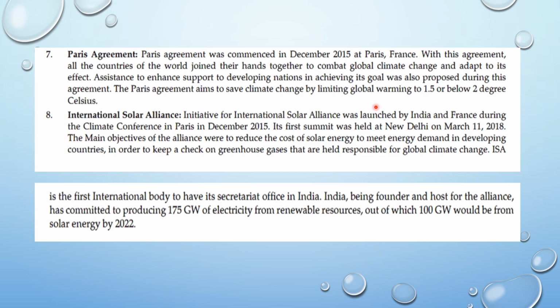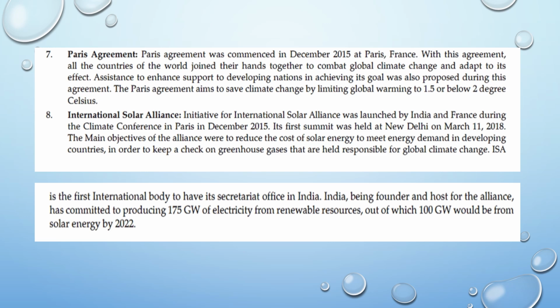International Solar Alliance. The initiative for the International Solar Alliance was launched by India and France during the climate conference in Paris in December 2015. The first summit was held at New Delhi on March 11, 2018.